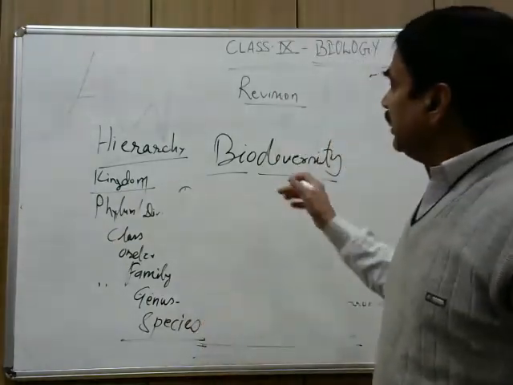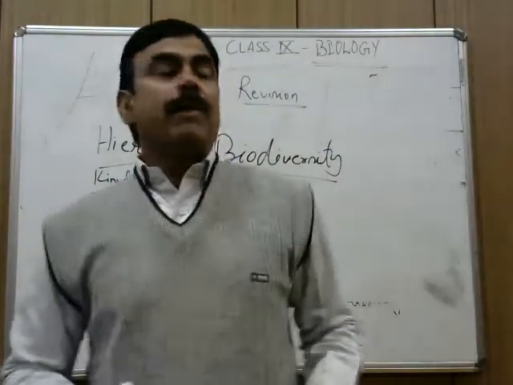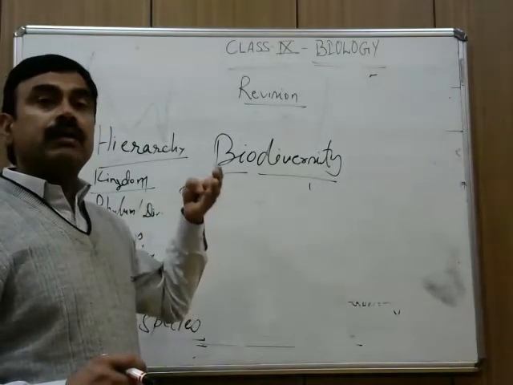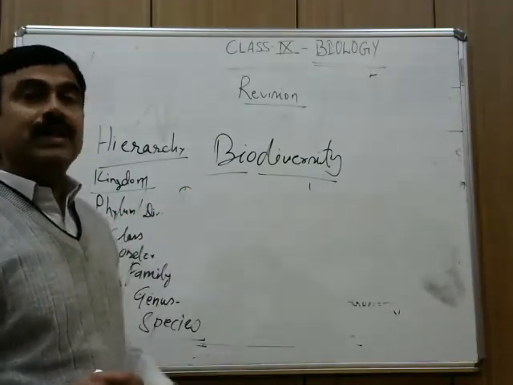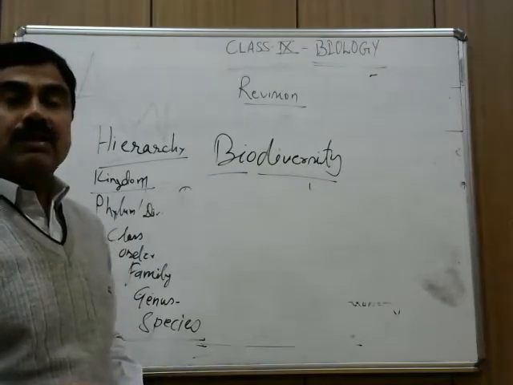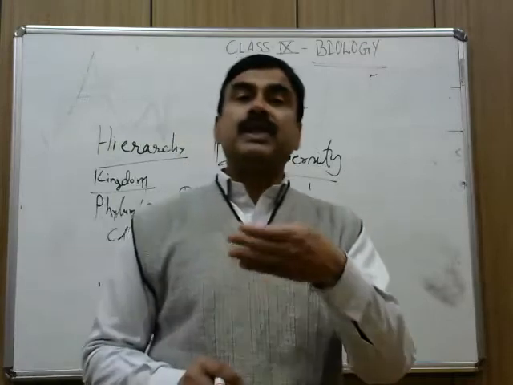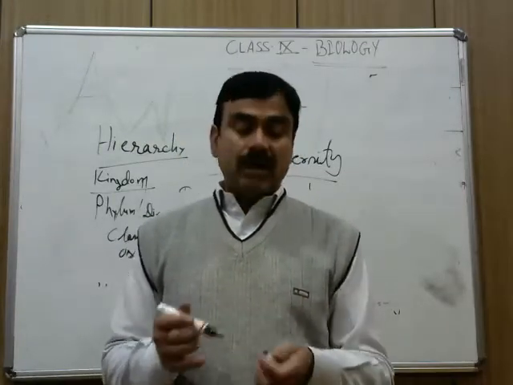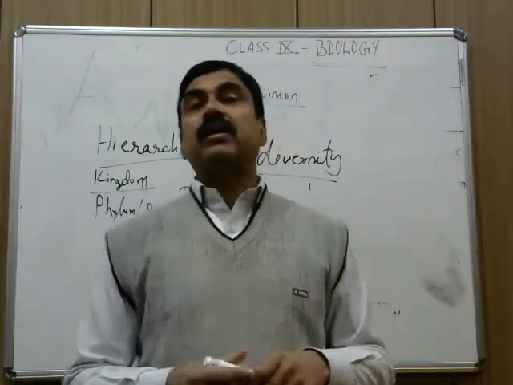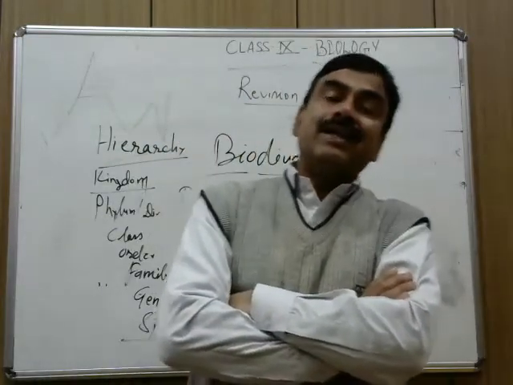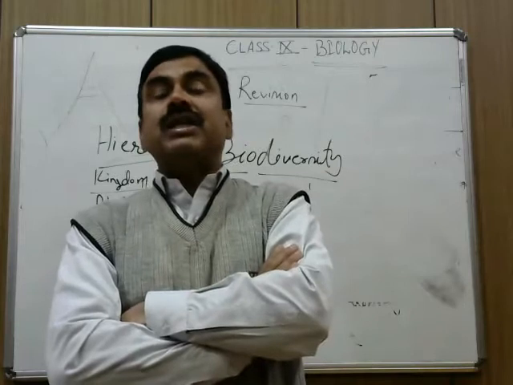In biodiversity, all the plants and animals are classified on the basis of their shape, size, mode of nutrition, and their habitat, where they are present. If they are present in water, they are called aquatic. If they are present in dry areas, they are called terrestrial animals.